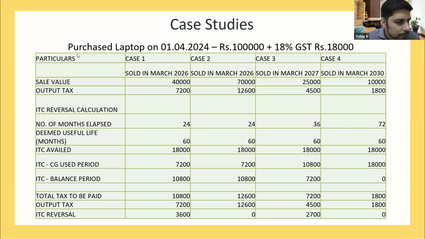It is saying that where the amount so determined is more than the tax determined on the transaction value of the capital goods, the amount determined shall form part of the output tax liability, and the same shall be furnished in Form GSTR1. What does this mean actually? Because the tax determined on transaction value is say 12,600. Correct. Let us presume in your first instance, the amount determined is 10,800 and the tax determined on the transaction value is 7,200. So the amount determined shall form part of the output tax liability, they are saying. What does this mean actually?